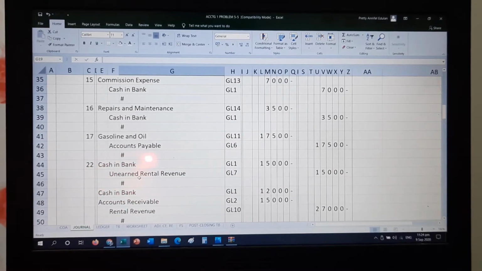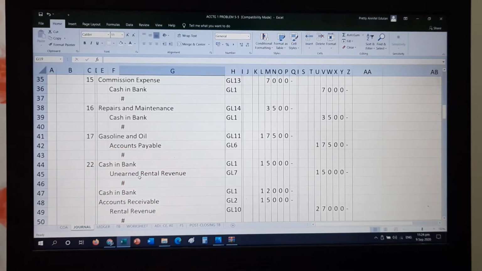So it's important that you know the meaning of each account title so that you will know what happened in that transaction and you could choose the proper account title.